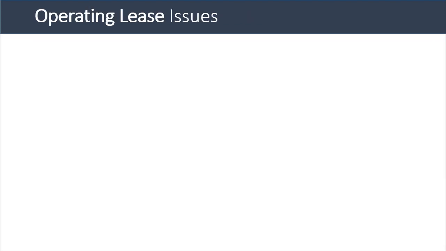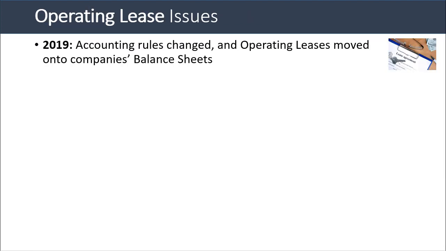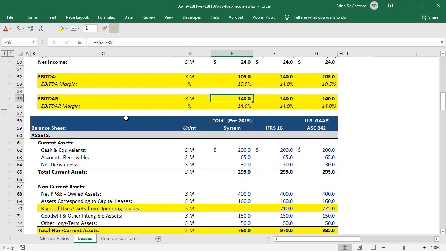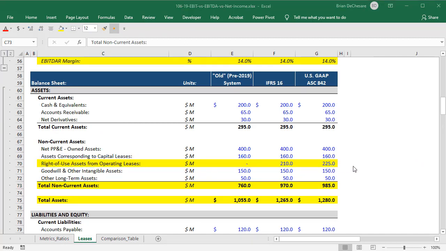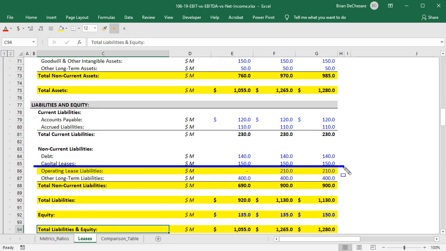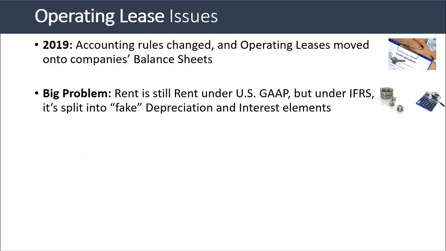I've been mentioning these annoying lease issues throughout, so here's a quick summary of those as well. In 2019, the accounting rules changed and operating leases moved onto companies' balance sheets directly. So you now see an operating lease asset or a right of use asset on the asset side of the balance sheet, and on the other side, you see operating lease liabilities. The problem, though, is that rent still counts as rent under US GAAP and shows up as a normal operating expense on the income statement, but under IFRS, it's split into depreciation and interest, even though these are really fake depreciation and interest because the company still pays the same amount in rent.